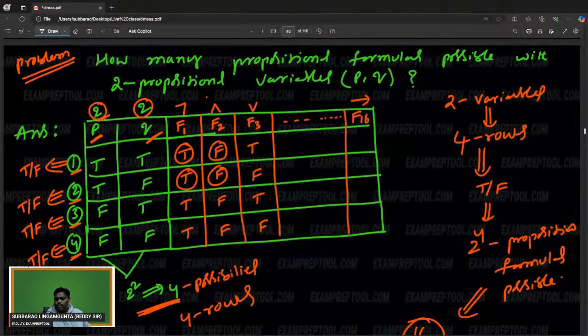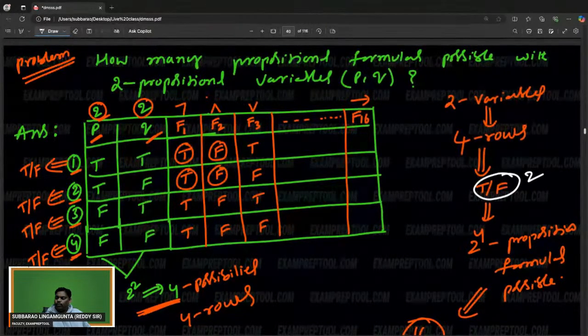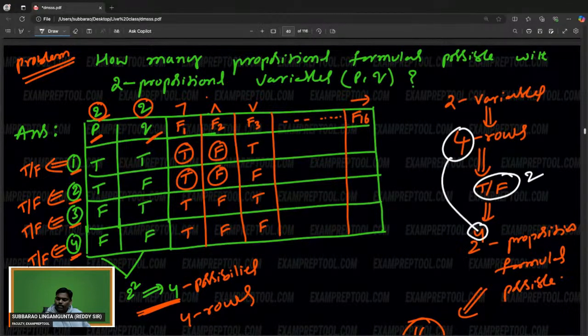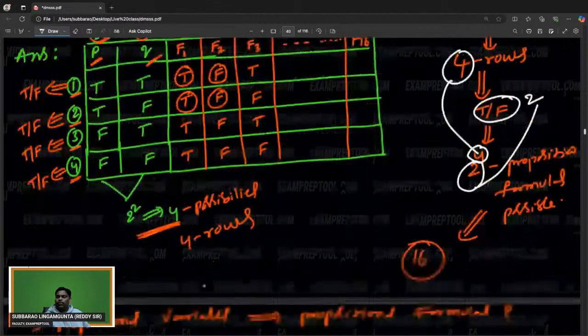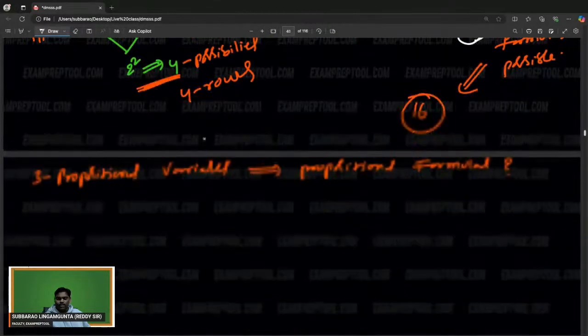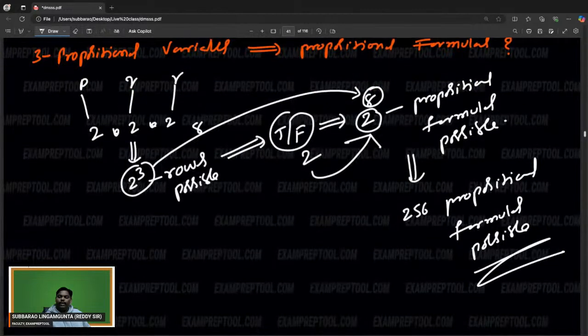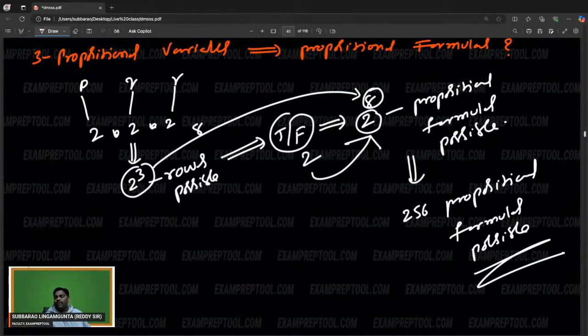So 4 rows. Every row, 2 possibilities. Every row having 2 possibilities, true or false. So this 4 came from here. This 2 came from here. Same story. So 2 power 4, 16 propositional formulas possible. To get more clarity, I gave one more: 3 propositional variables. How many propositional formulas?